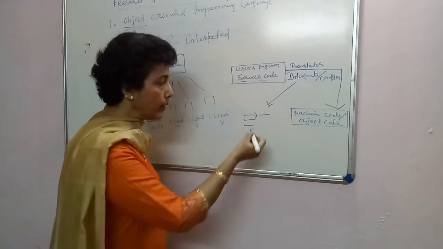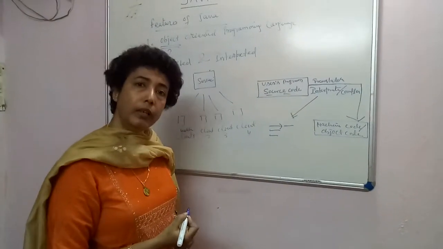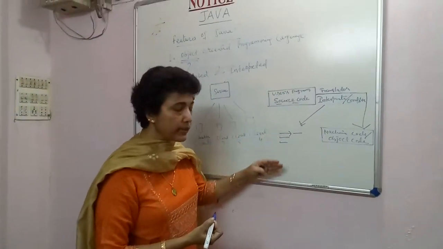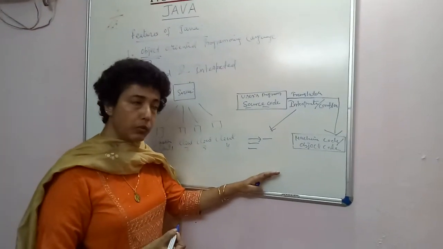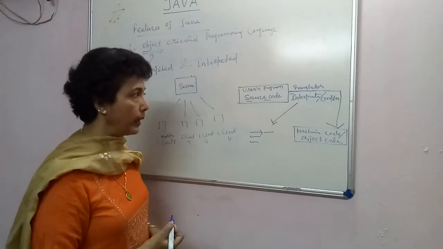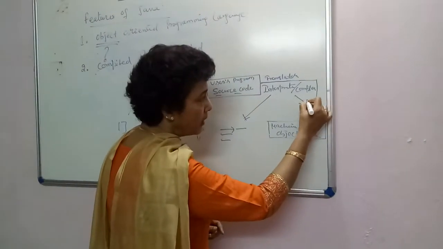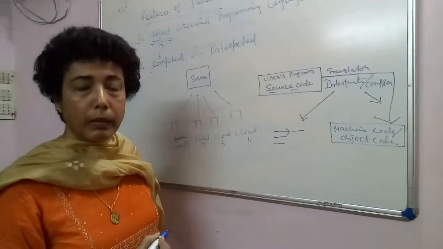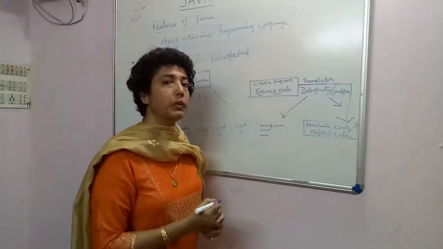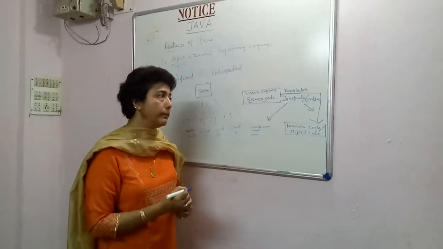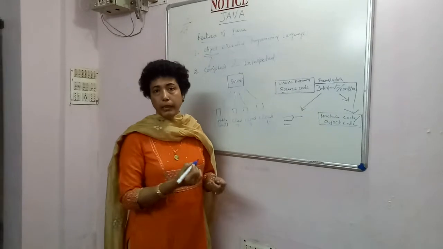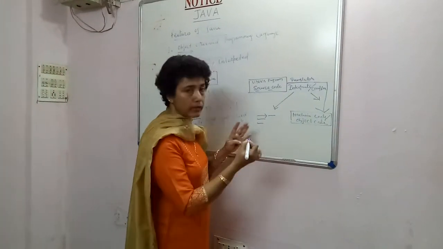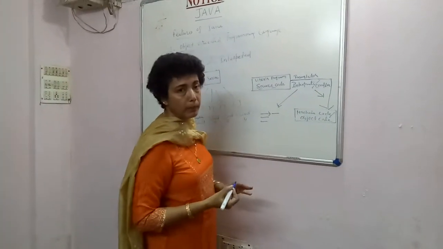You correct it, then it goes on to translate the next statement. So statement by statement it translates the source code into object code till the end of the program, whereas the compiler will do it as a whole. It will compile the entire source code into object code at one time. All the errors will be listed. The user has to go through them and correct them. Okay, so this is the difference between interpreter and compiler.